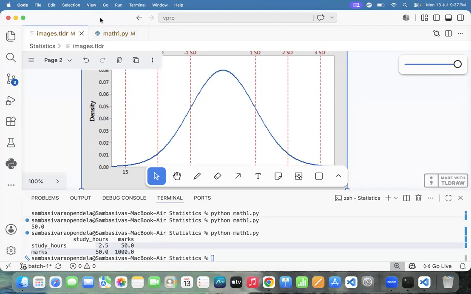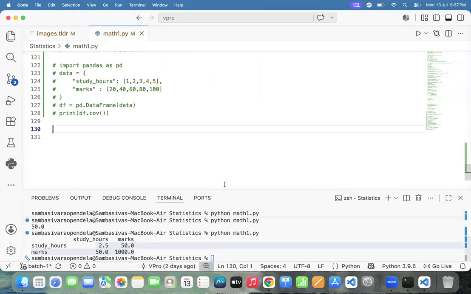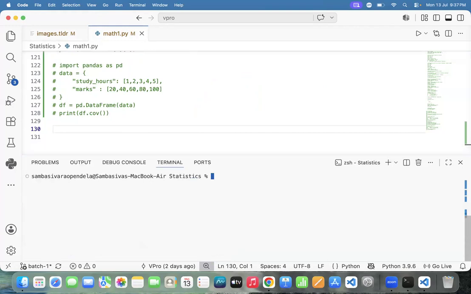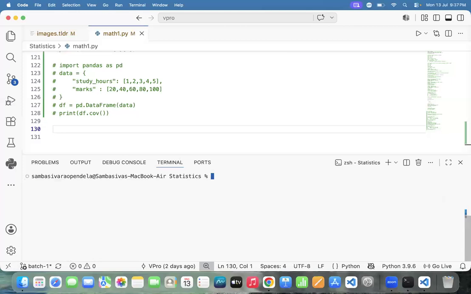Okay, fine. How to create it? Let me know how to download Matplotlib. Pip install Matplotlib. Automatically we are able to install Matplotlib. Please install it. I'm requesting you people, please install Matplotlib.